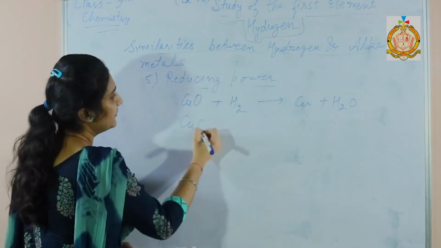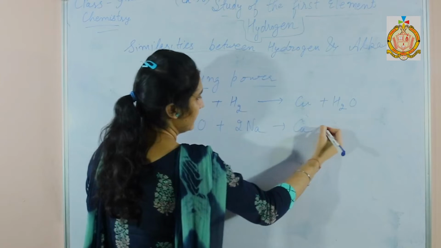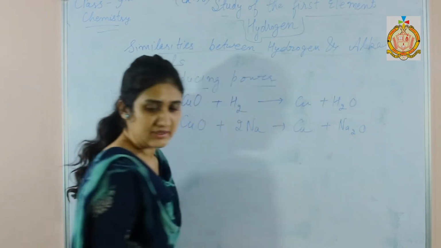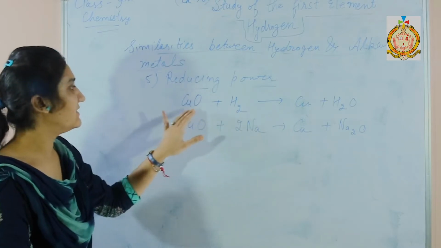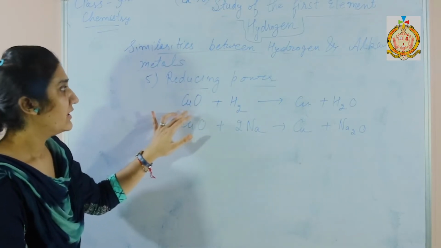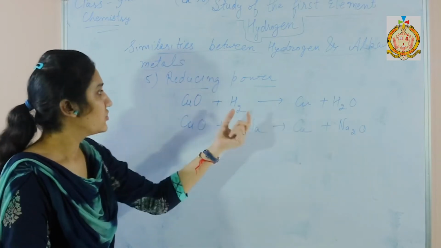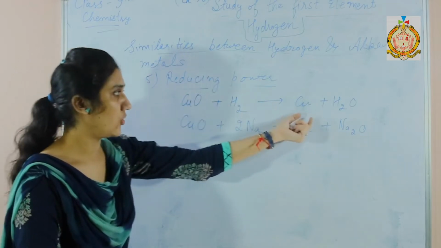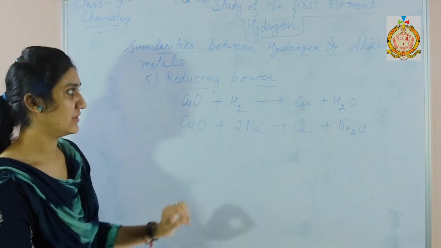Similarly, copper oxide when it reacts with sodium, it gives copper and sodium oxide. Here hydrogen acts as a reducing agent as it displaces oxygen, means from copper it removes the oxygen. Here it is only copper, so it reduces the copper oxide to copper. So it acts as a reducing agent and has reducing power.